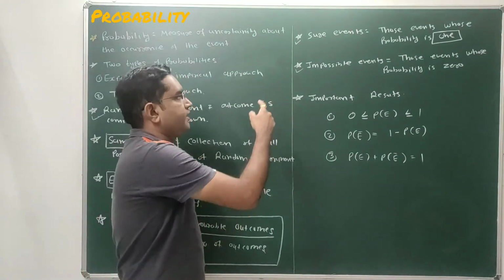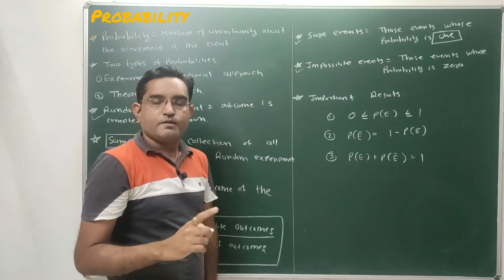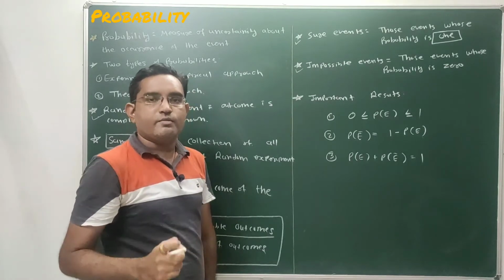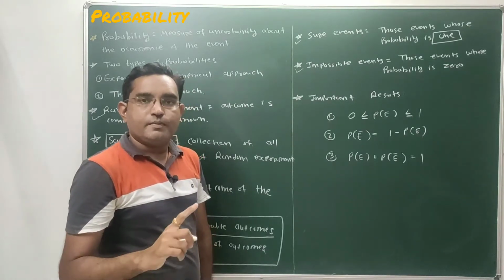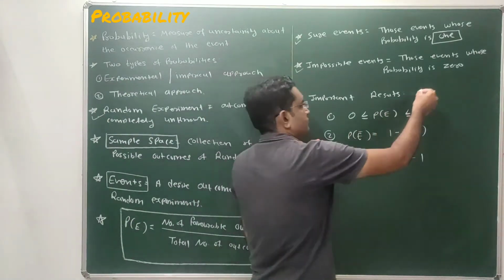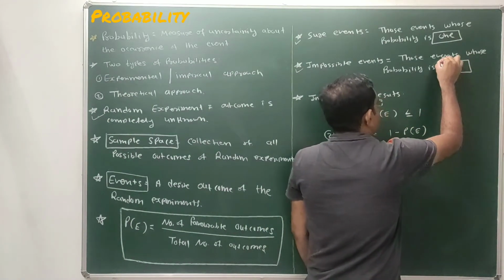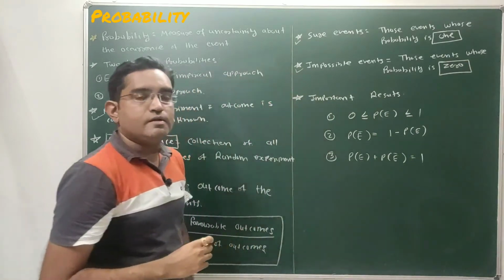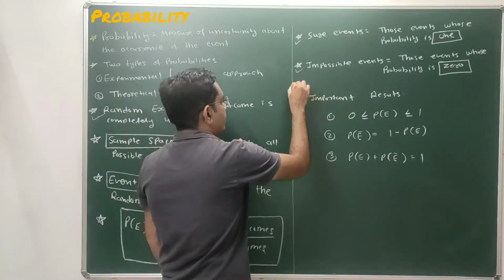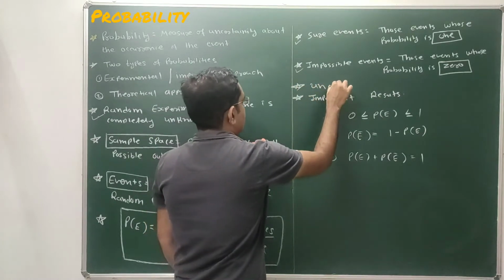Second type of event, impossible events. That means those events will never occur in our random experiment. जो event कभी occur नहीं होती है. So the event whose probability is 0 is known as impossible event. And third type of event is uncertain event.